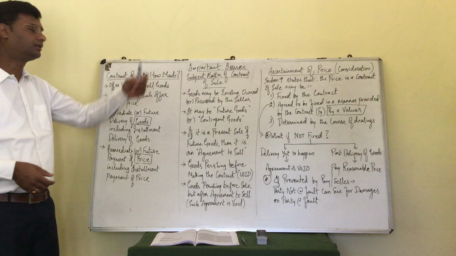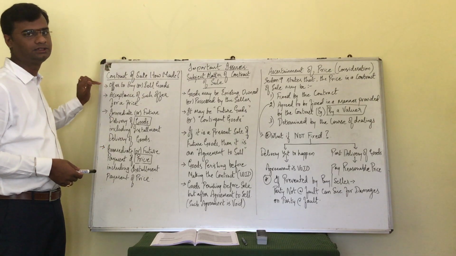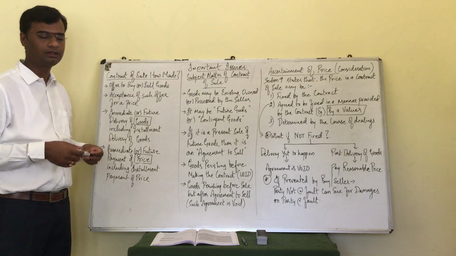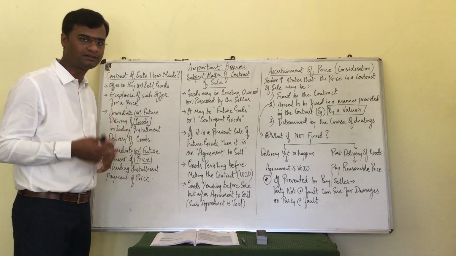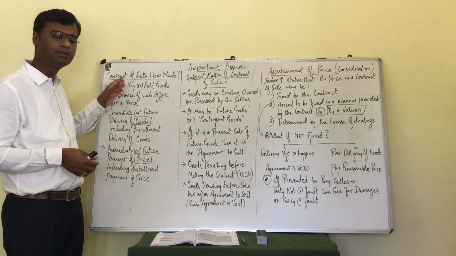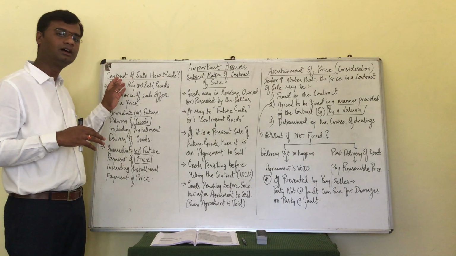Contract of sale, how is it made? It's pretty simple, straightforward. One, there should be an offer to buy or sell goods. Like what we have understood in Contract Act, there should be an offerer, there should be an acceptor, which means here there should be an offer either made by the buyer or by the seller and accepted by the opposite party.